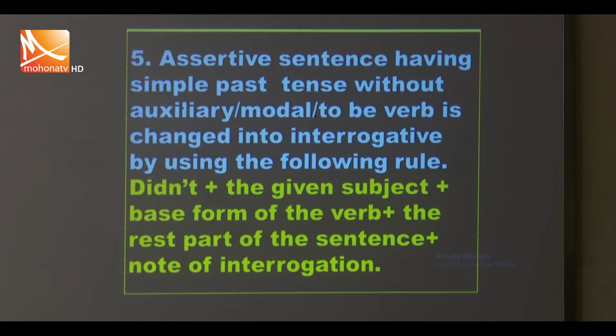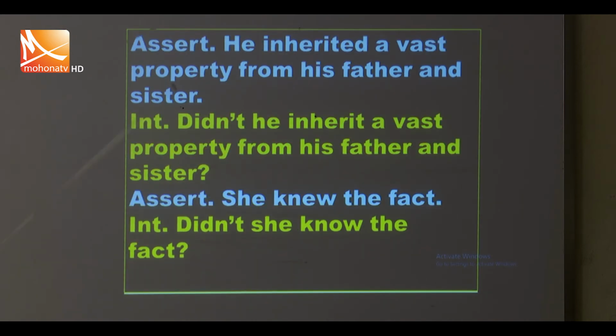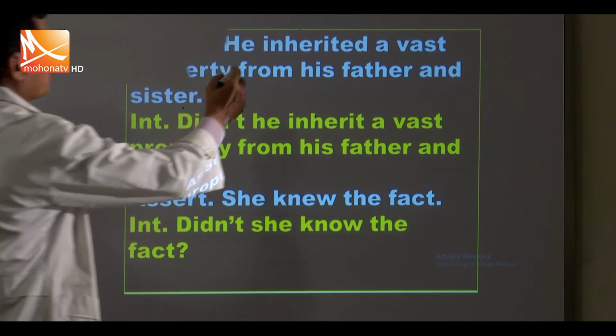An assertive sentence having simple past tense without an auxiliary, modal or be verb is changed into interrogative by using the following rule: didn't plus the given subject plus the base form of the verb plus the rest part of the sentence plus note of interrogation. Example: he inherited a vast property from his father and sister. Inherited is simple past.